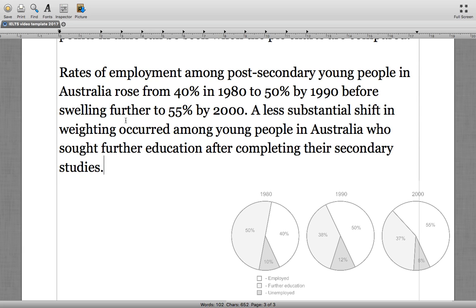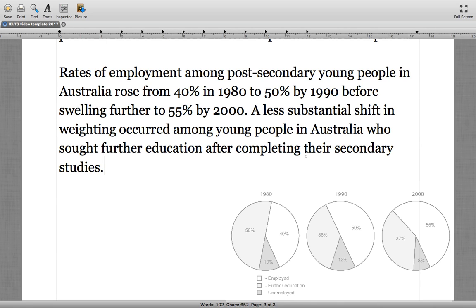So, and I think that this is a fair assumption that they would have completed their secondary studies to pursue further education. But that's not the case for the other two categories. We wouldn't know. Okay, so that's kind of like the minor trend that's going on.